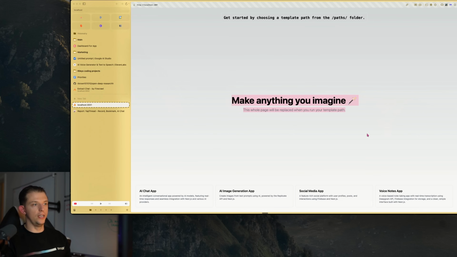And so this is our little app. And this app comes with instructions to set up an AI chat app, AI image generation app, but ignore this for now. What you're gonna do is you're just gonna rip it a new one. And you're gonna use this as the homepage for your app.